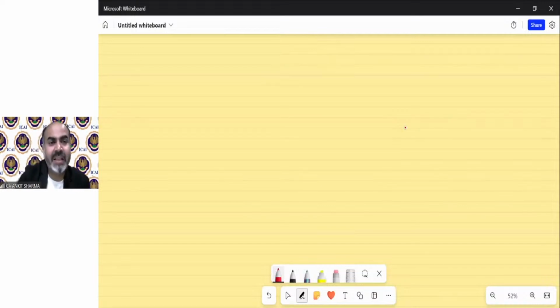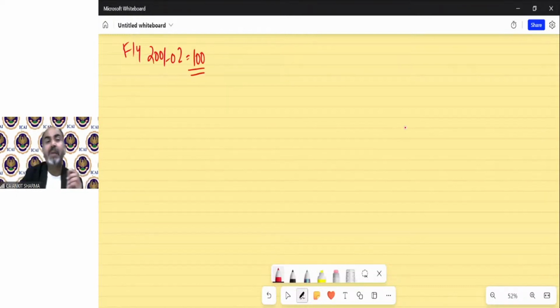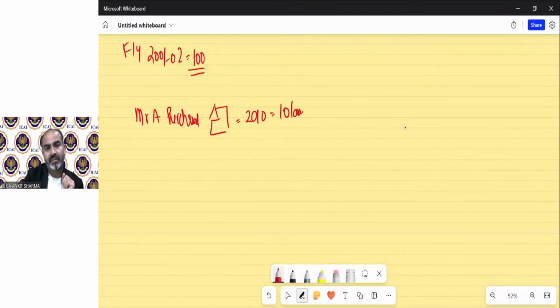Index concept has been started from financial year 2001-02. Starting index was 100. Now there might be a problem. Suppose the question says Mr. A purchased a building in 2010 for rupees 10 lakh, sold for 70 lakh in 23-24. So in this scenario, we can solve it.